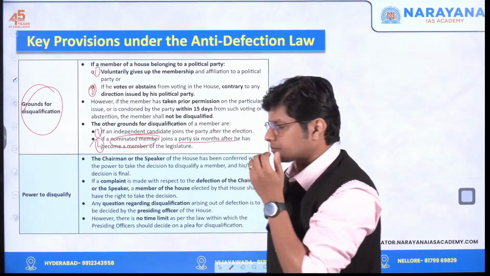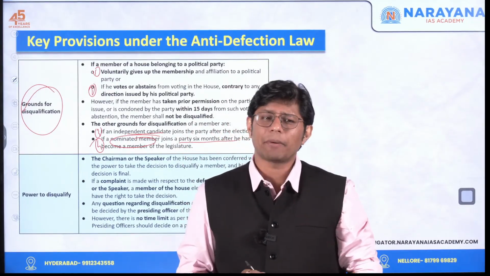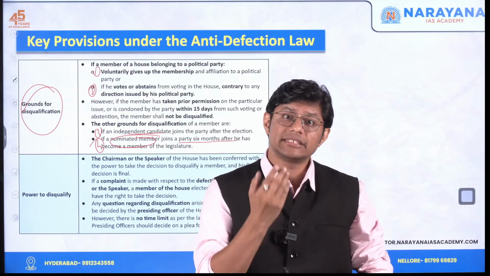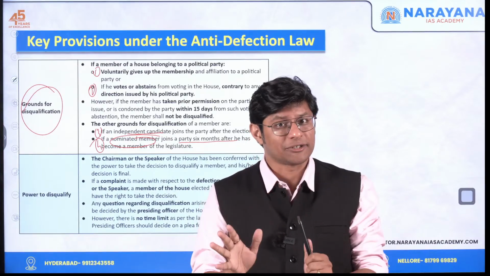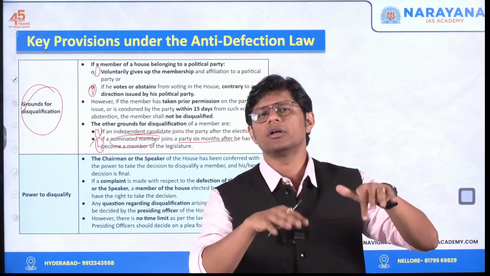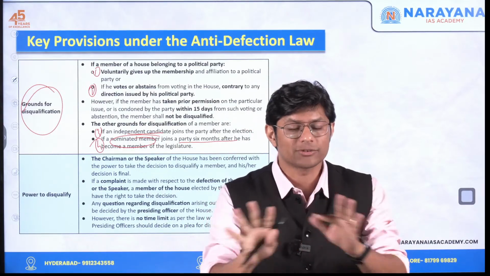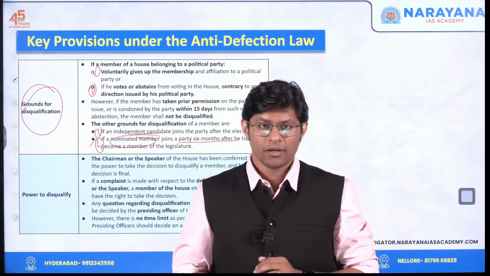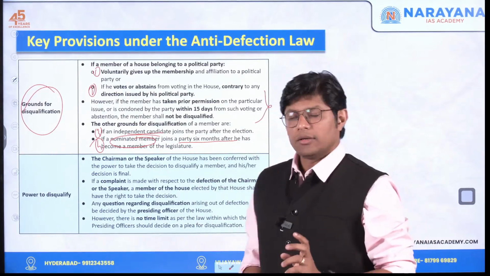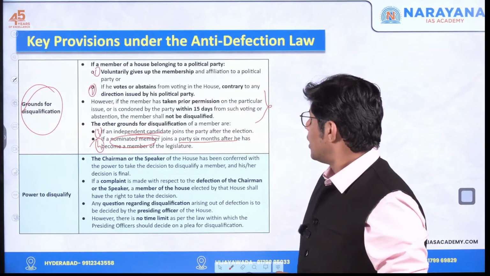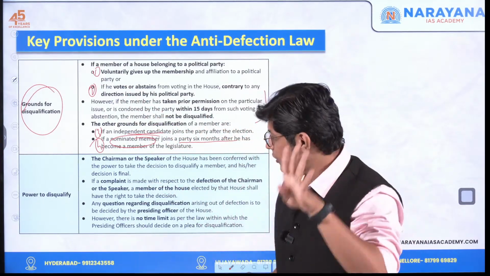Now, let's say for example, I have voted against the party direction and the party has not taken a decision against me. I voted against the party direction. The party has ignored my action. In such a case, I won't be disqualified. Right? So this is the point. So I hope 1, 2, 3, 4 are clear as the grounds for disqualification.